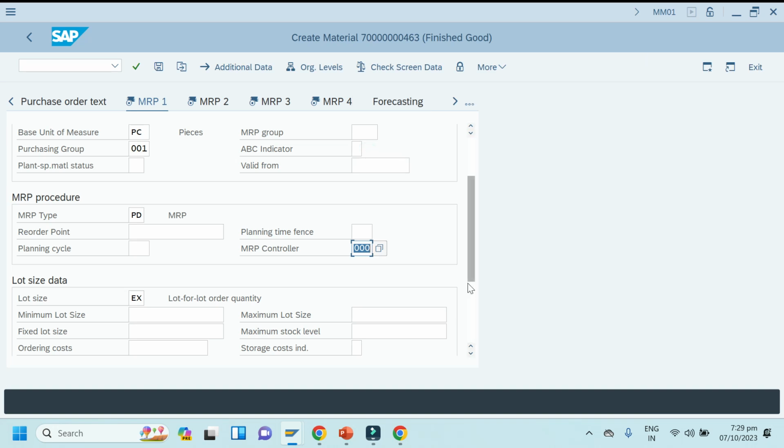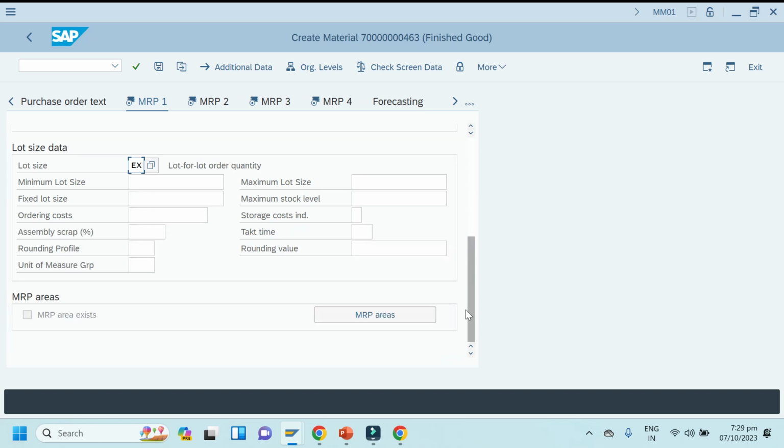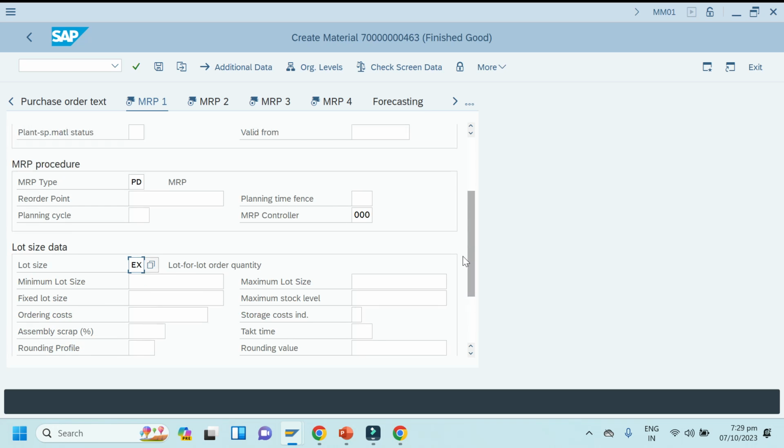Lot size, this one, lot size EX. Okay, this is MRP 1 view point of view. This is important. Okay, then click enter. We'll see if anything is there or not. Otherwise, we will go to MRP 2 view.